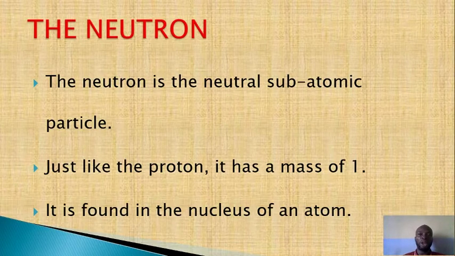If I ask you what makes up the nucleus of an atom, you should be able to tell me that the protons and the neutrons are what make up the nucleus. So these protons and neutrons are called the nucleons. A proton is positively charged, a neutron is neutral, that it does not have any charge. It is neither negative nor positive.